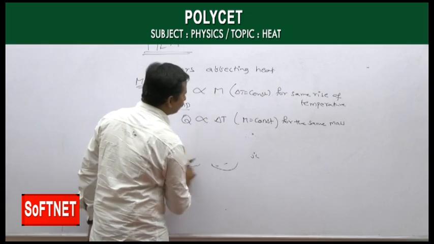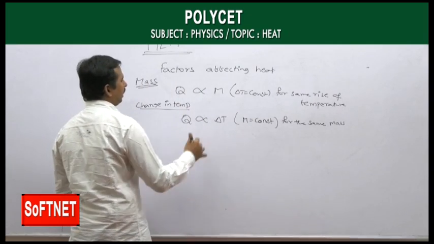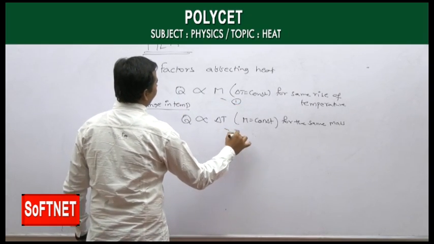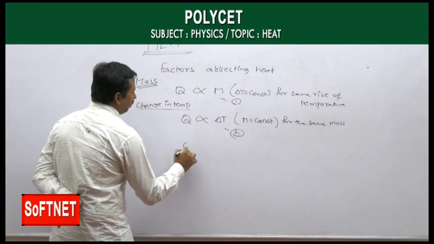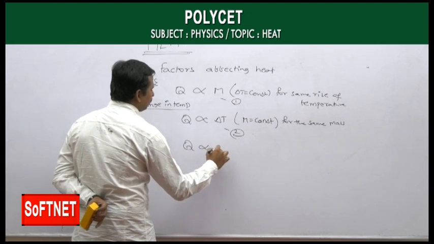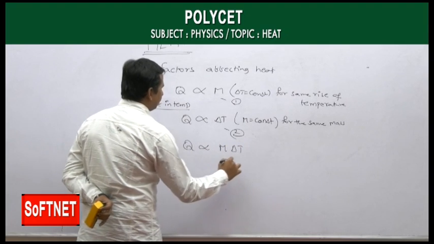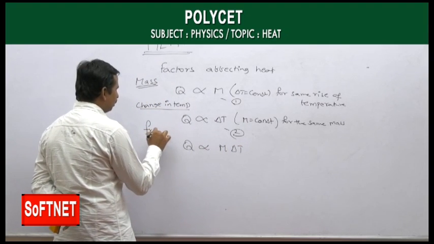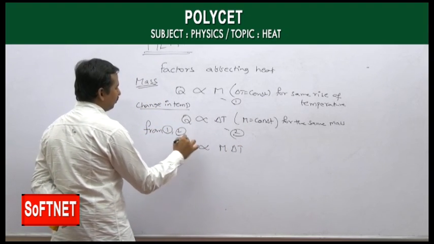Then if you combine both the statements, for M and delta T, 1 and 2, we get Q is directly proportional to M and delta T. This is from 1 and 2 on combining both the equations.